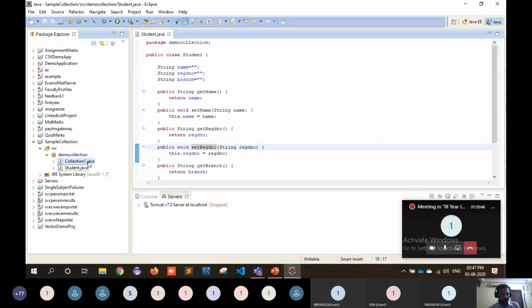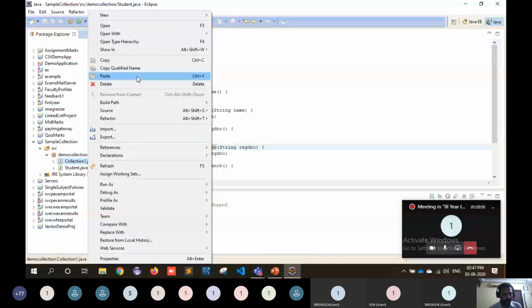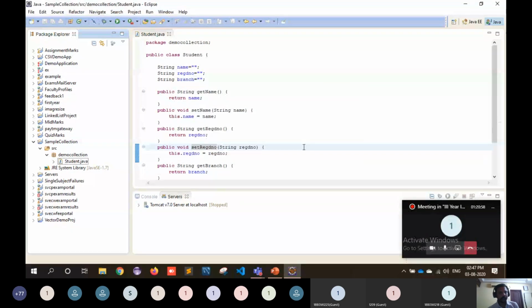So I just remove Collection1.java for the namesake. For demonstration purpose, I had created Collection1.java, so I'm deleting this Collection1.java. It will remove Collection1.java here. So in the demo collection, we have a student object here.